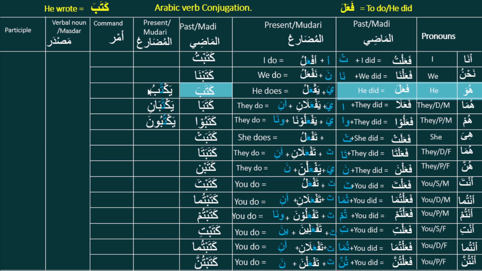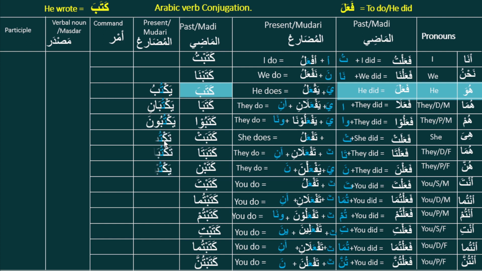Yaf'alu means he does. As kataba means he wrote, the present tense will be he writes. Yaktubu means he writes. Yaktubani means they two write. And yaktubuna means they, more than two persons, write.